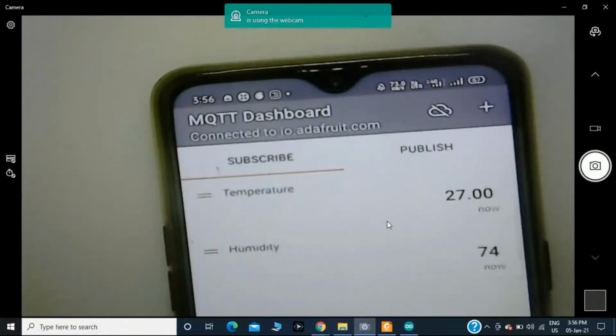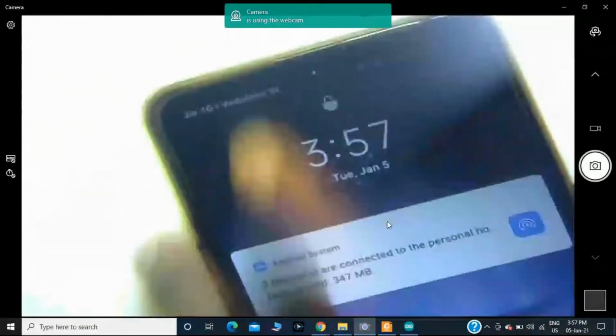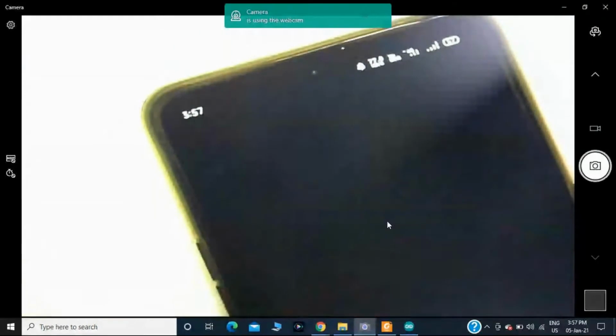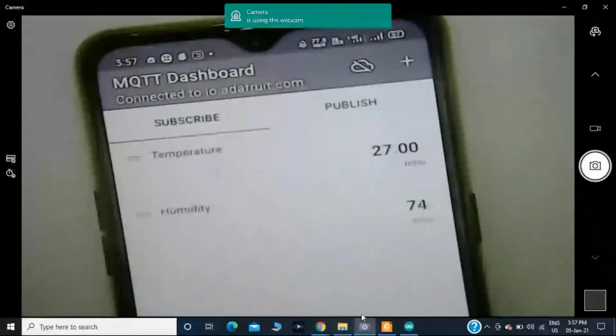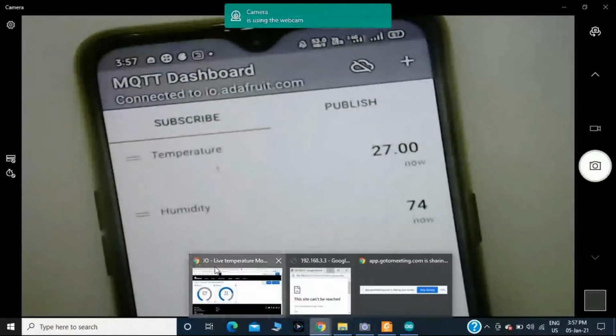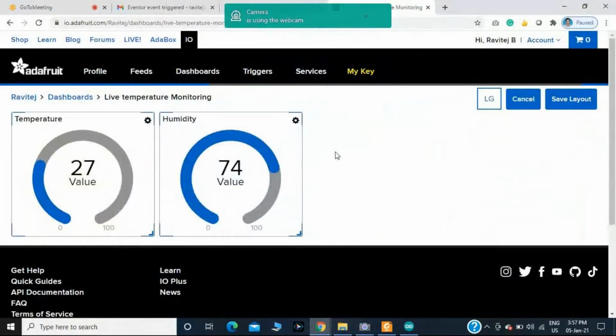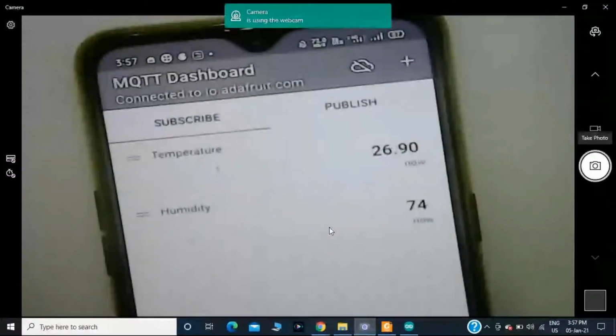In that example, I can use such an application. In this scenario, I have taken the MQTT protocol. It plays a very important role. Why? Because MQTT is a lightweight protocol compared to the HTTP protocol. Like this, I got the data in the Adafruit IO cloud service, as well as the same data on my mobile using the MQTT dashboard, but you should provide the topic name.